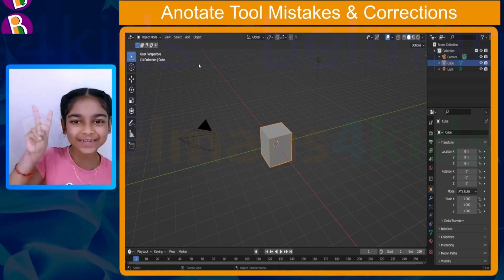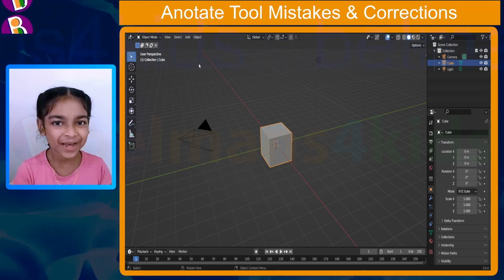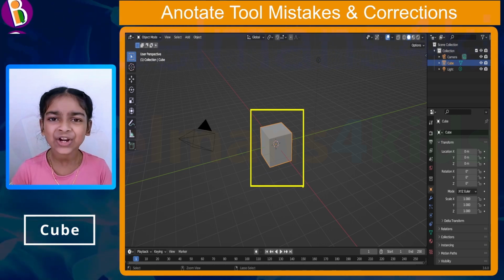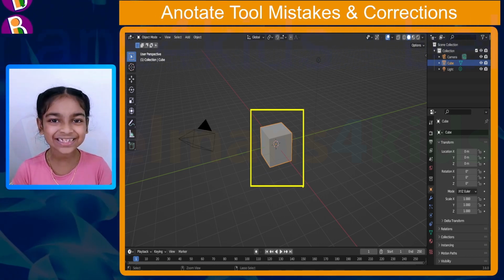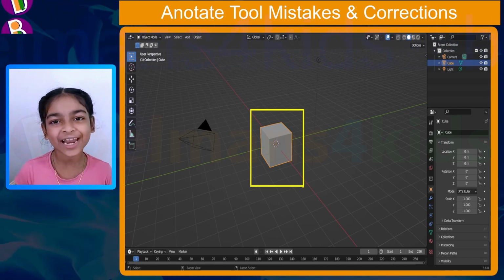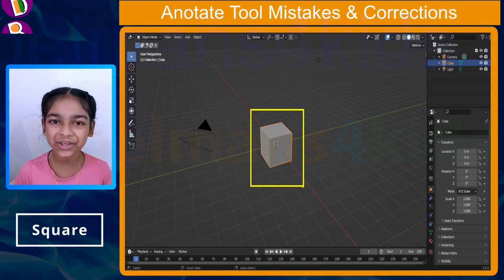Okay, so mistake number 2 is not drawing the right shape. Let me show you what I mean. As you can see, our cube is right over here. Do you remember in the previous lesson, which is about challenges and solutions? In challenge number 2, I told you to draw a square around the cube, right?